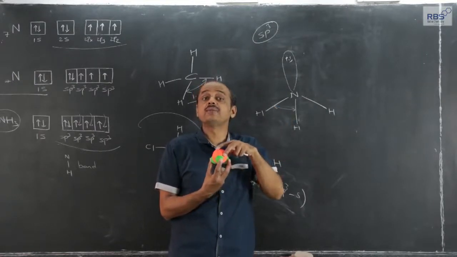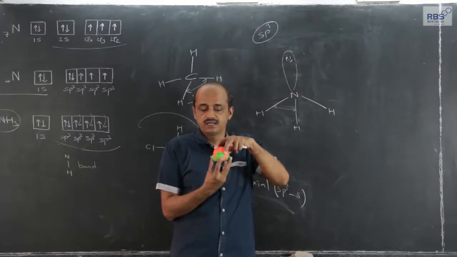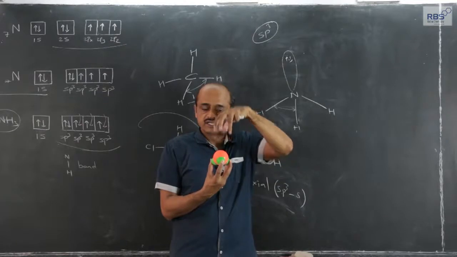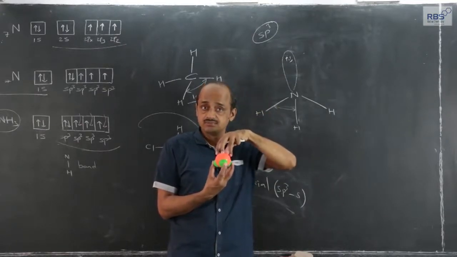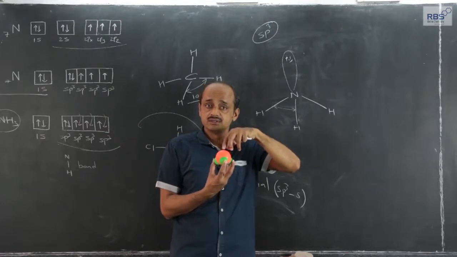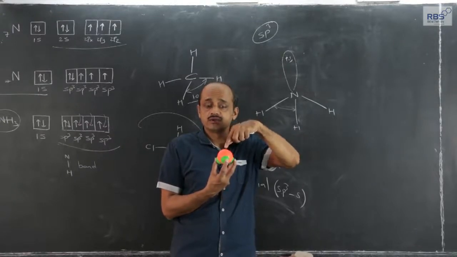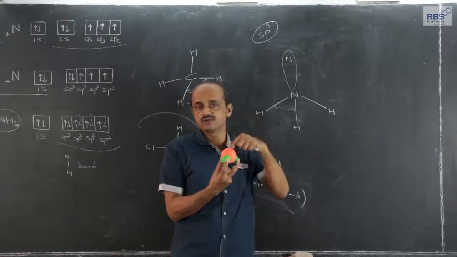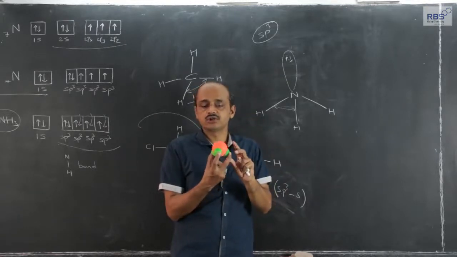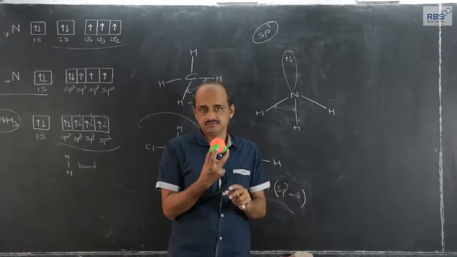So we call it pyramidal, as if 3 hydrogen atoms are on a plane and one nitrogen is fitted, or the nitrogen atom is sitting on the 3 hydrogen atoms. Such is the influence of the lone pair of electrons present in the outermost shell of nitrogen, and therefore when we join the nucleus of hydrogen and nucleus of nitrogen, the shape will be distorted tetrahedral in general, or to be specific, pyramidal in shape.